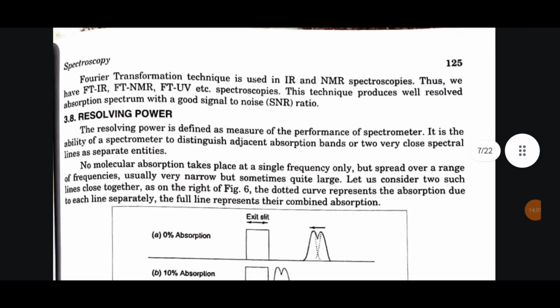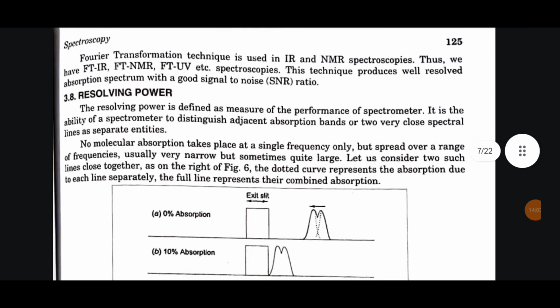Fourier transformation technique is used in IR and NMR spectroscopy. Thus, we have FT-IR, FT-NMR, FT-UV, etc. spectroscopies. This technique produces well-resolved absorption spectrum with a good signal to noise (SNR) ratio.